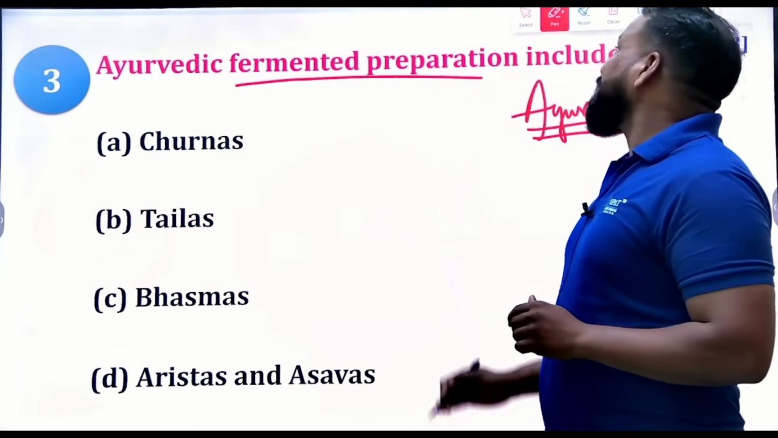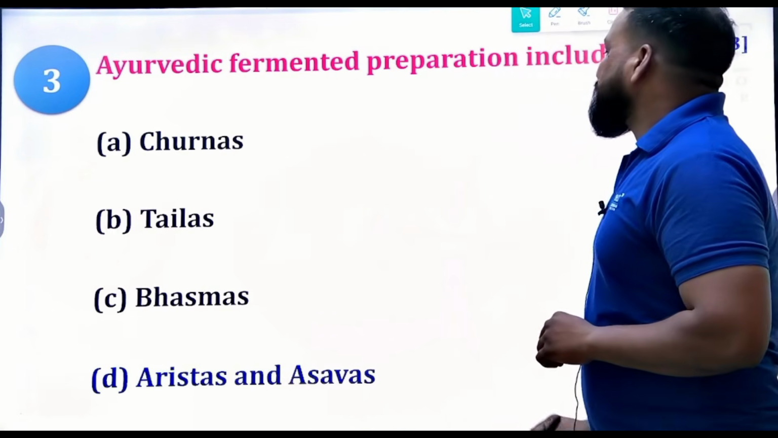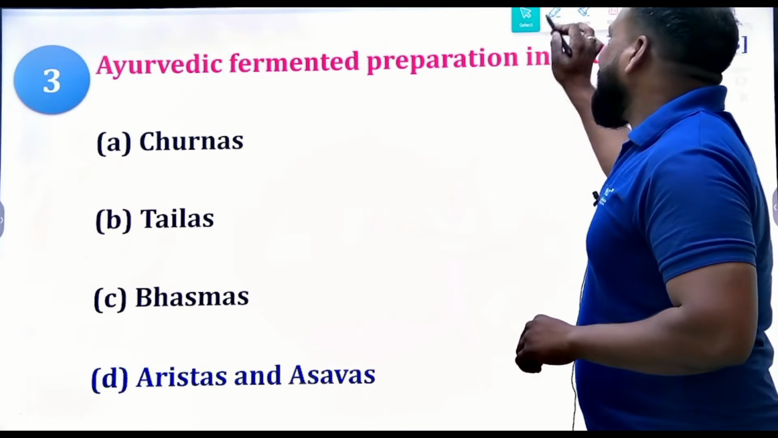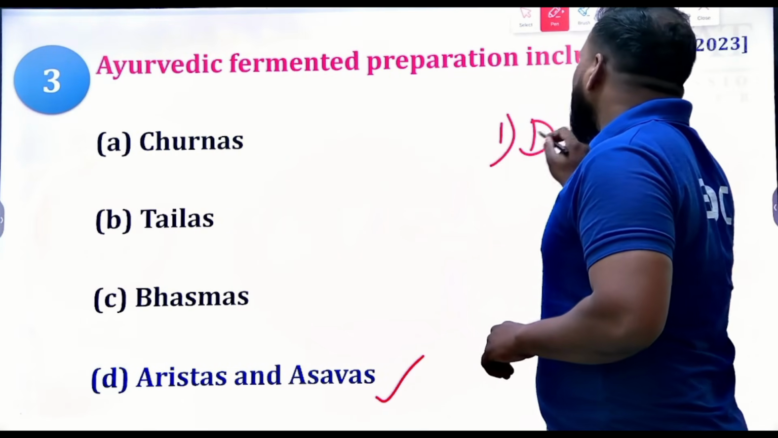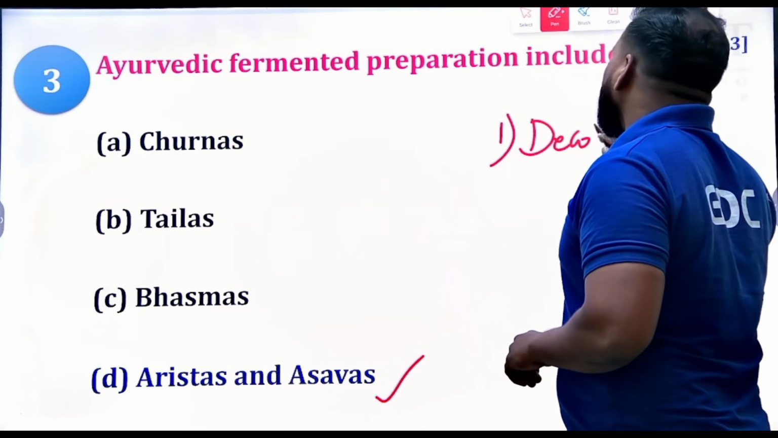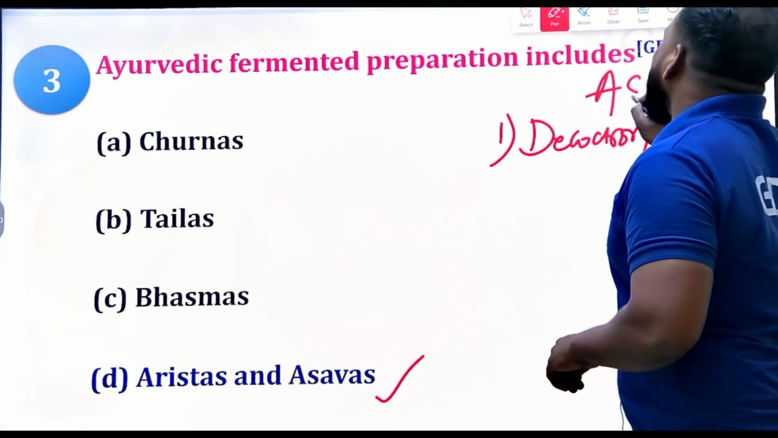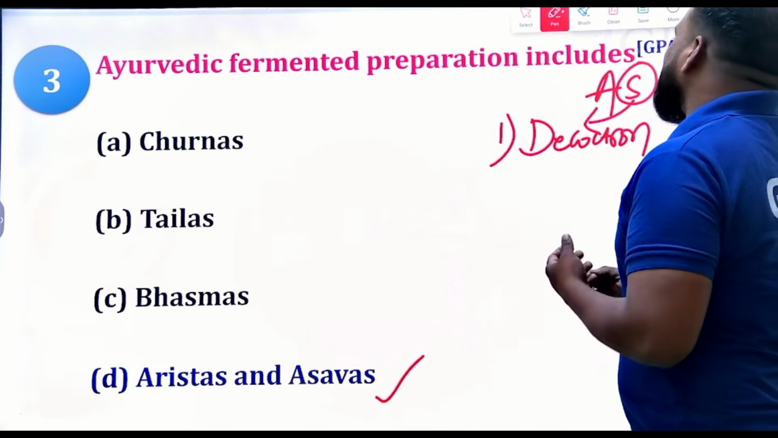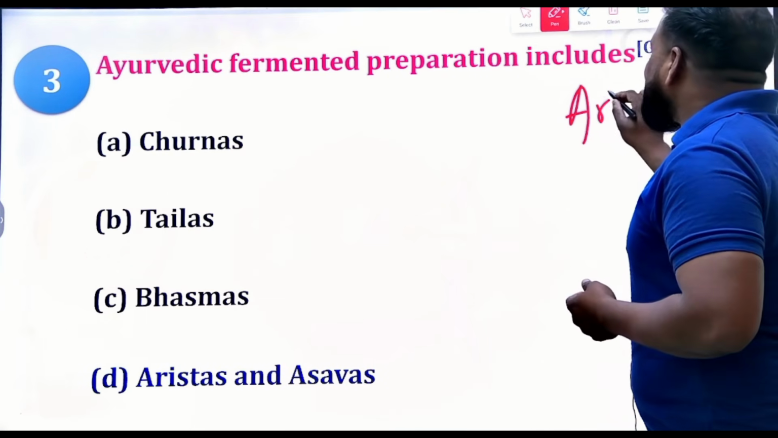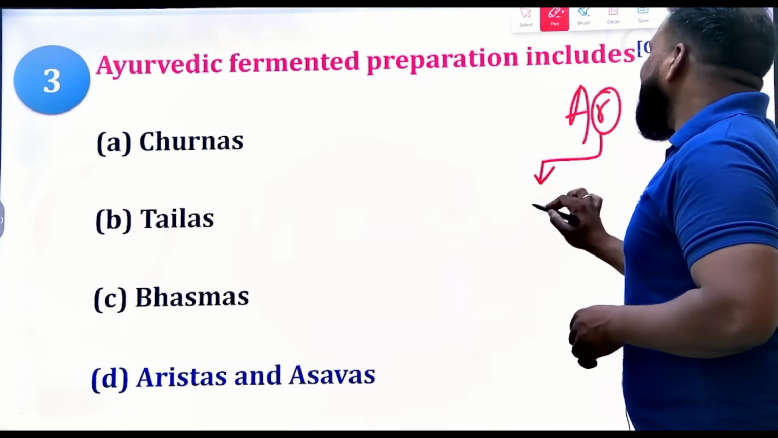Undoubtedly, the preparations are Asava and Arista. One is a fermented product, one is directly from the decoction. S for Asava, S stands for syrup; syrup means it is a decoction. Arista means R for Rasayana. In that, we first use a decoction.